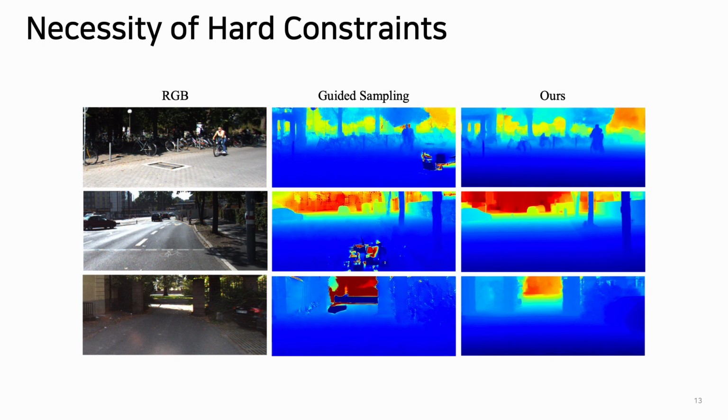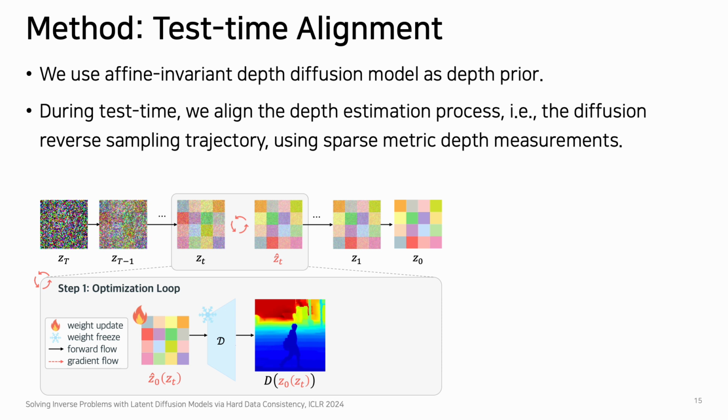To address this, we propose a test-time alignment method that includes a correction step. This step imposes measurements as a hard constraint, ensuring that the solution remains accurate and desirable. Our test-time alignment process utilizes an affine-invariant depth diffusion model to align depth estimation with sparse depth measurement.